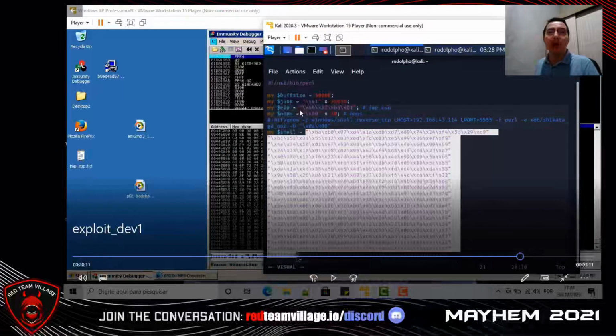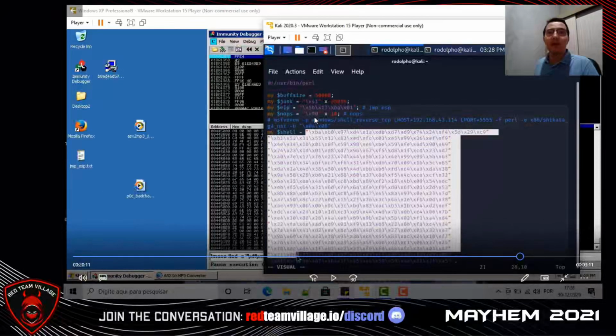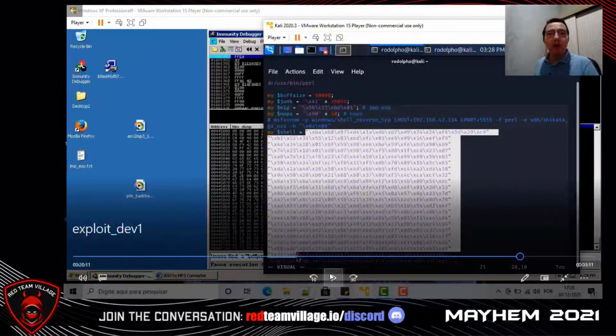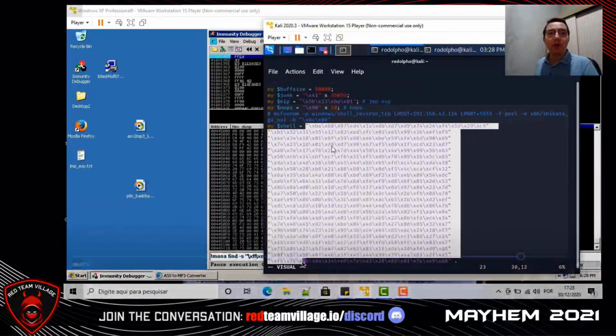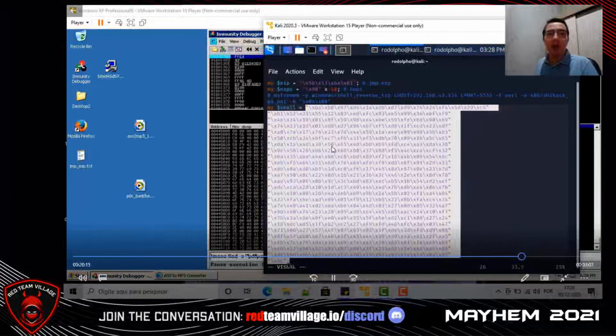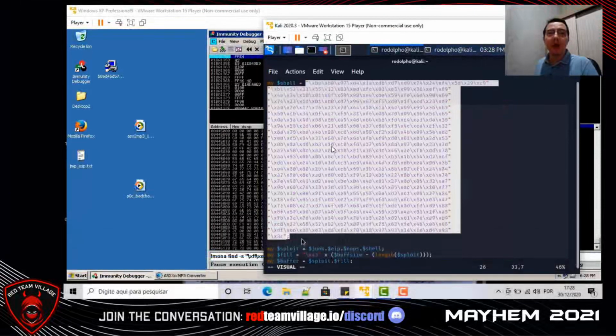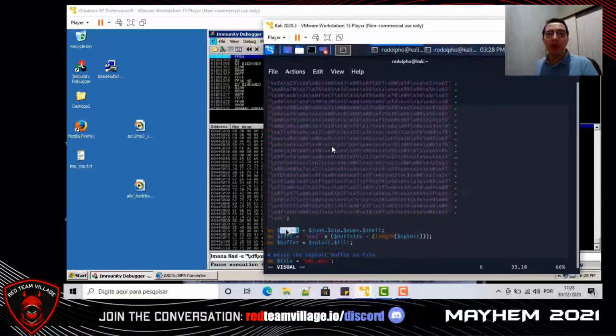After, we will override the EIP with the address that makes a jump to ESP. Doing the jump to ESP, we will put in ESP some NOPs that mean no operations because they do nothing. And then after, we will put in ESP our shellcode to make a reverse shell.